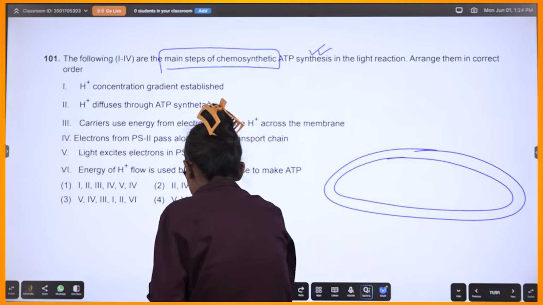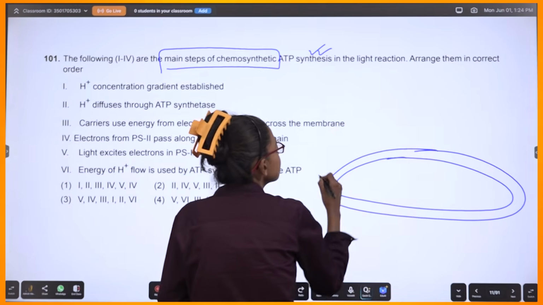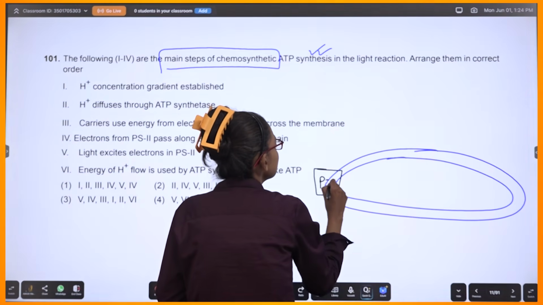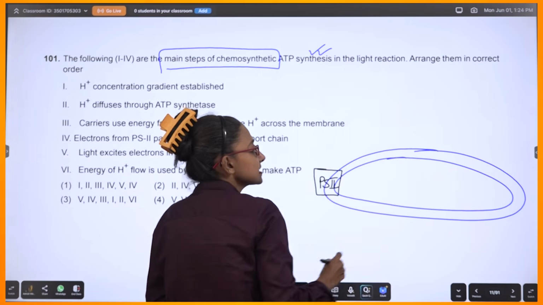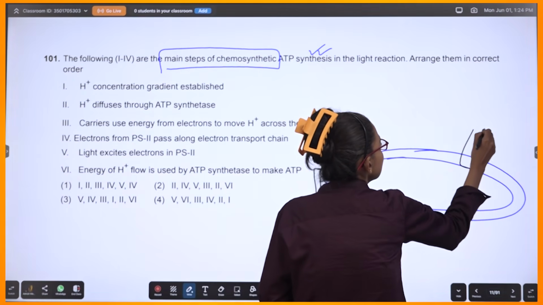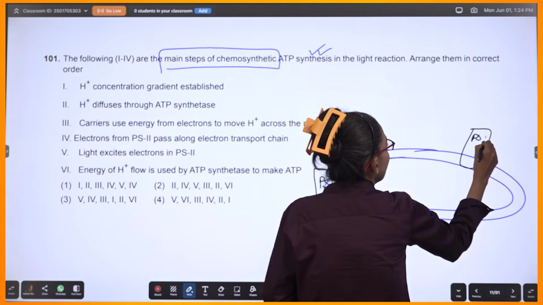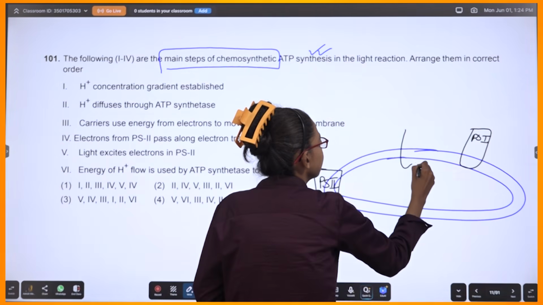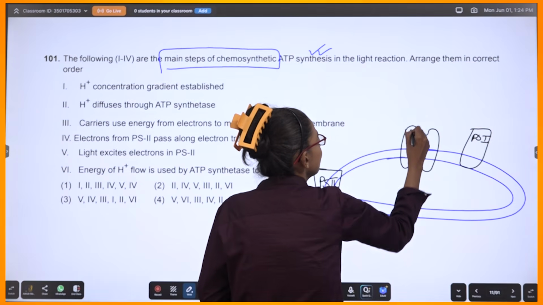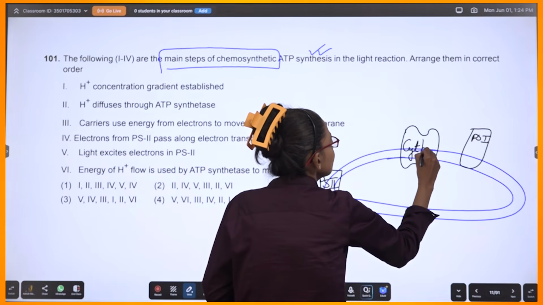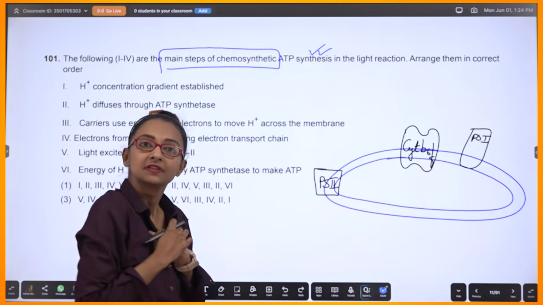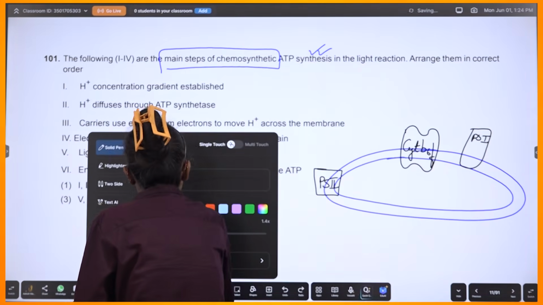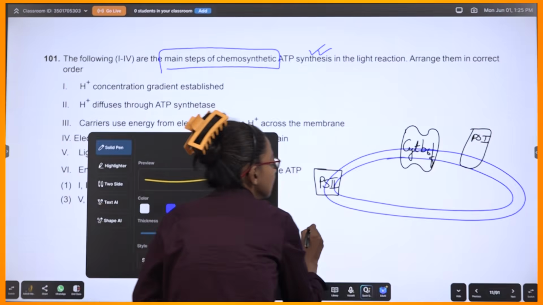You have different photosystems located. You have photosystem 2 located here, and photosystem 1 located here. You have a proton pump, that is your cytochrome B6F. And here you will have the F0, F1 particle. One second.